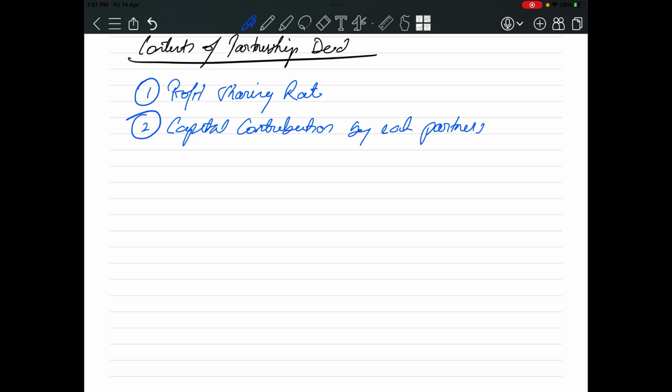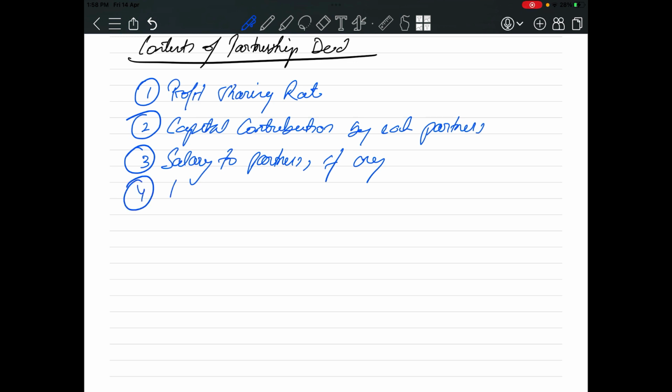Now the partnership deed will mention the capital contributed by the partners. You have an idea of a business, you want to start a business, the main thing you have to do is introduce capital. So each partner will introduce capital, and the amount of capital the partner has introduced will be clearly mentioned in the partnership deed. Next, salary to partners, if any. If they have decided to give salary to partners, the amount of salary will also be mentioned in the partnership deed.